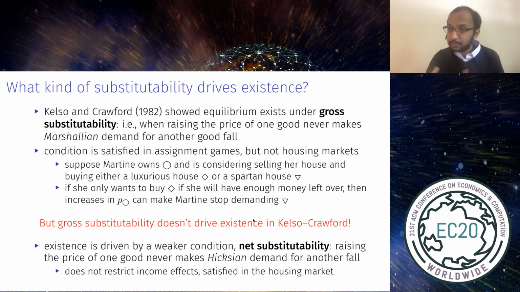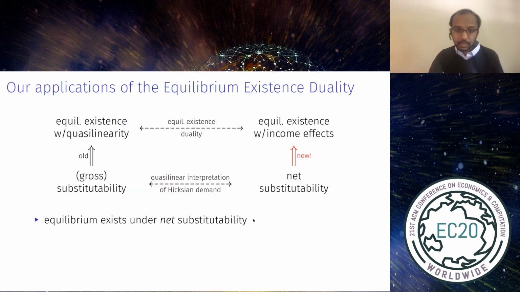And the idea is that net substitutability is only a condition on substitution effects. It doesn't restrict income effects, and it's satisfied in the housing market. And it turns out actually that net substitutability is sufficient for the existence of equilibrium. So why is that? Well, let's take a market in which net substitutability is satisfied. Then we know that each Hicksian economy is going to look like gross substitutability is satisfied, because in the Hicksian economies, there's quasi-linearity, and so there's no distinction between gross and net substitutability. Marshallian and Hicksian basically look the same.